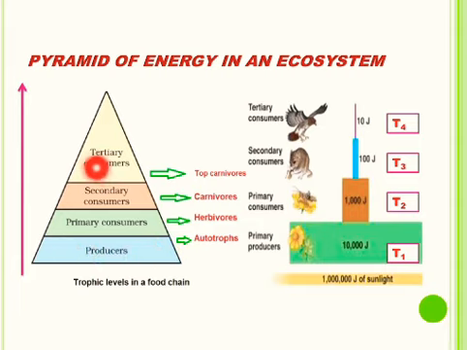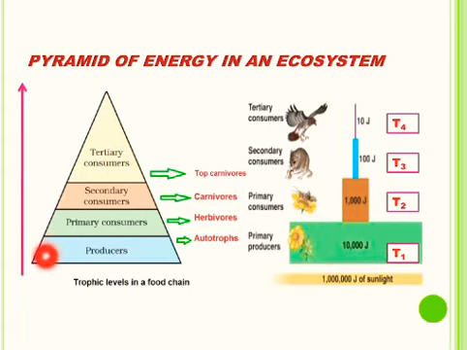Then you have to draw this pyramid of energy in an ecosystem by keeping the producers at the first trophic level, primary consumers as herbivores in the second trophic level, secondary consumers or primary carnivores at the third trophic level, and top carnivores or tertiary consumers at the fourth trophic level.